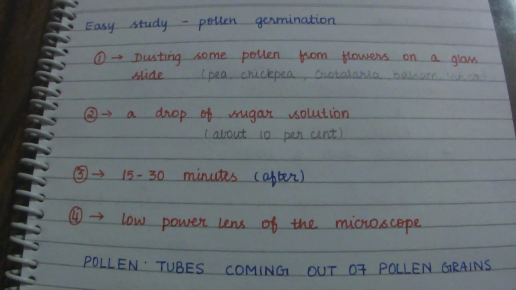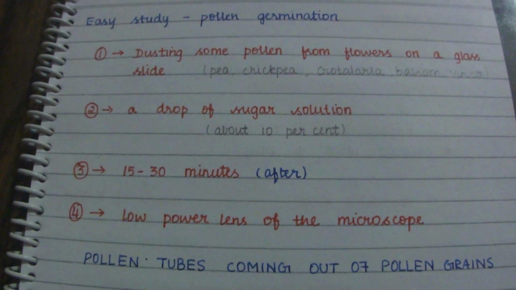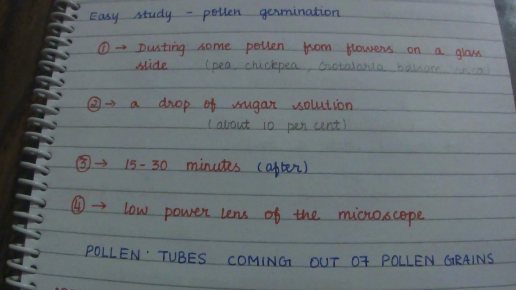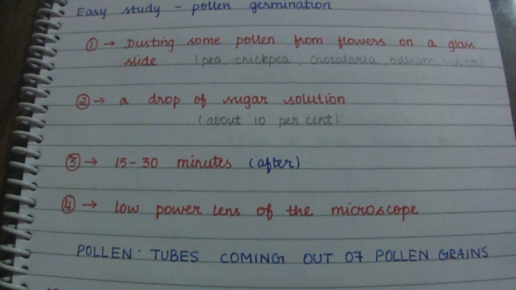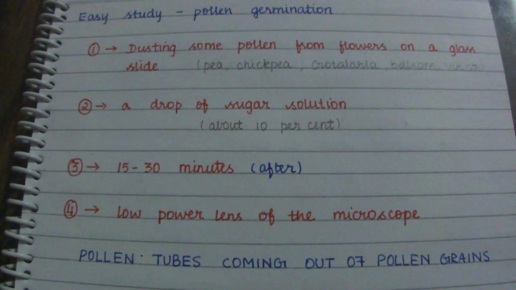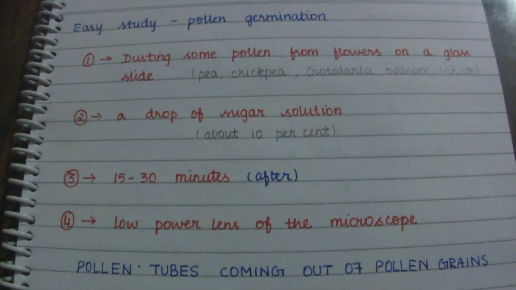After 15 to 30 minutes, if we observe it under the low power lens of the microscope, we can see the pollen tubes coming out of the pollen grains. So here we can easily study pollen germination.